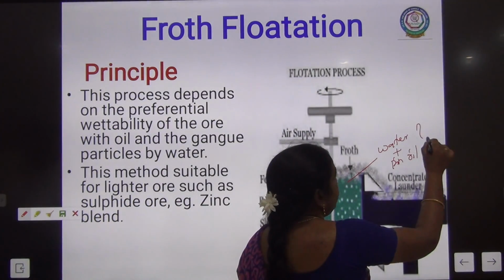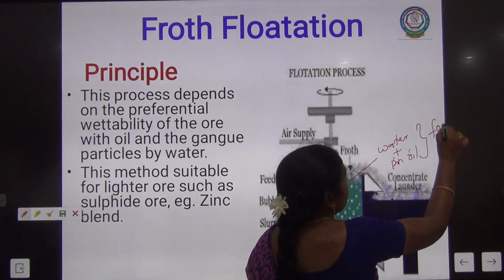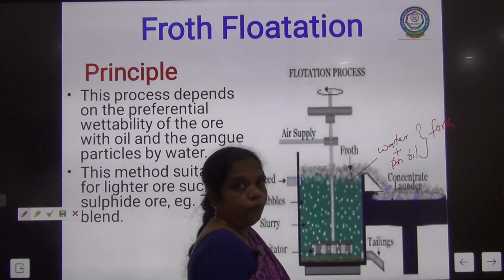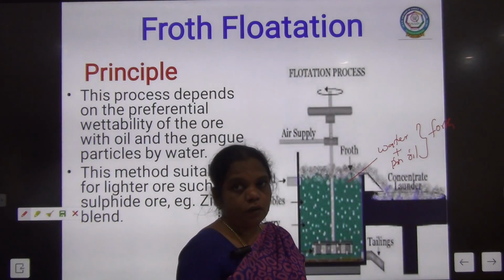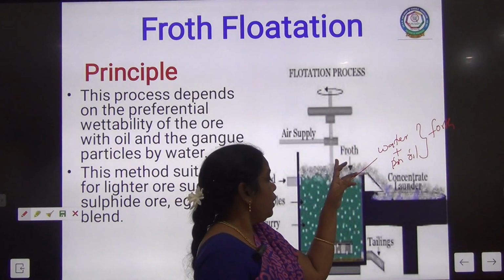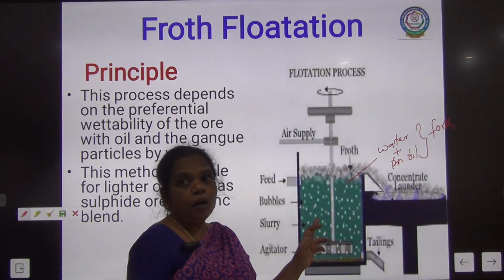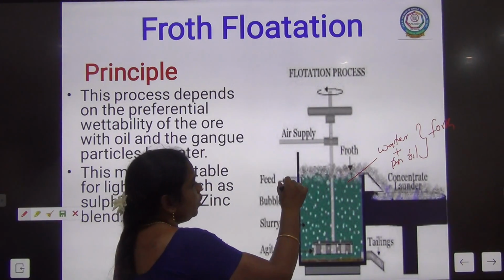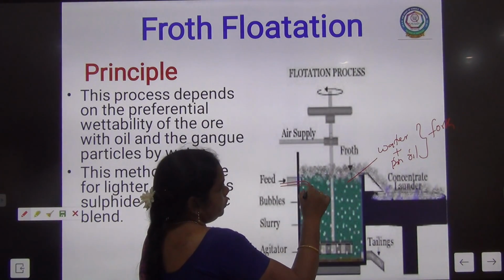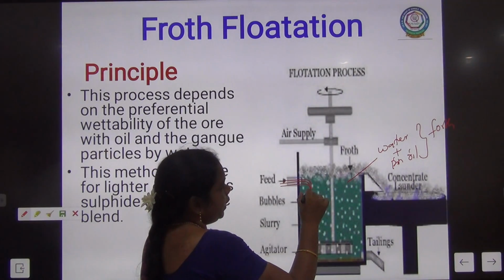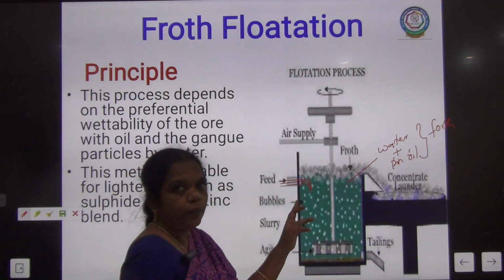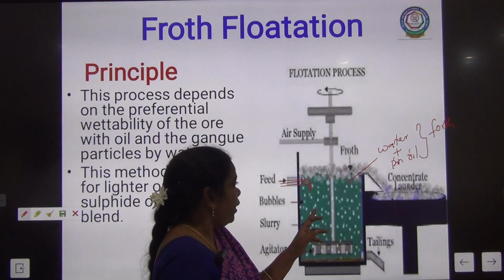These two combine to form froth, or bubbles or foam. So in the large tank filled with water and oil, we are going to supply the crushed ore through the feeder.